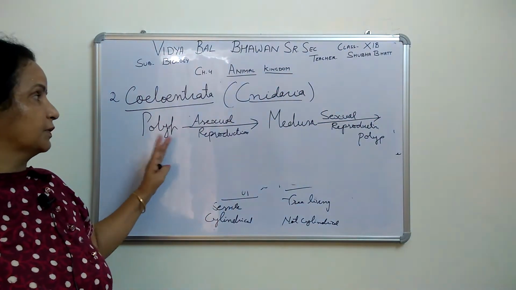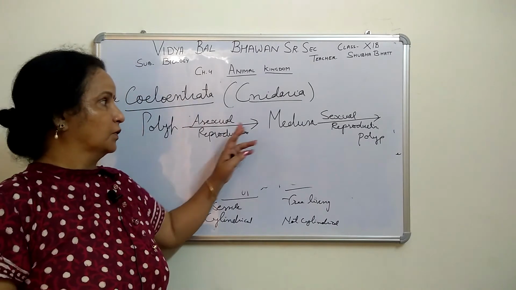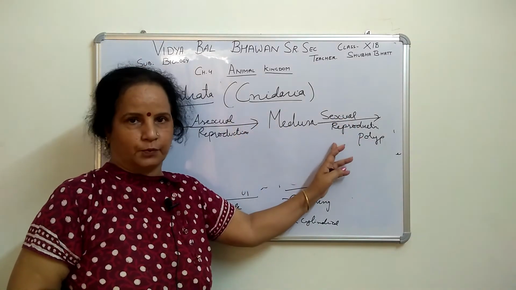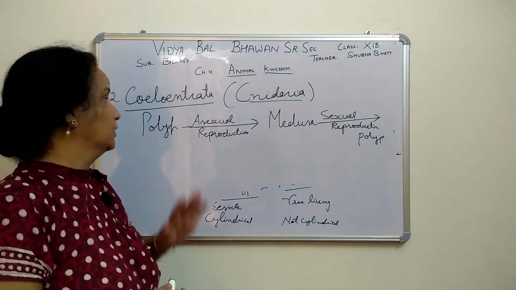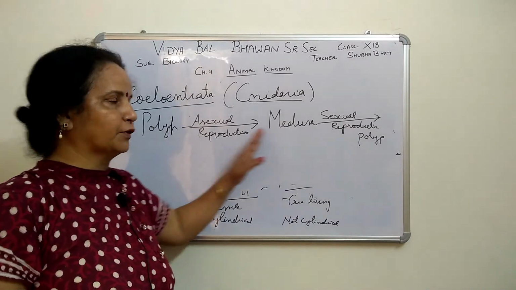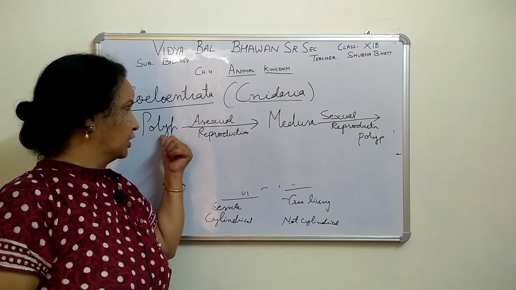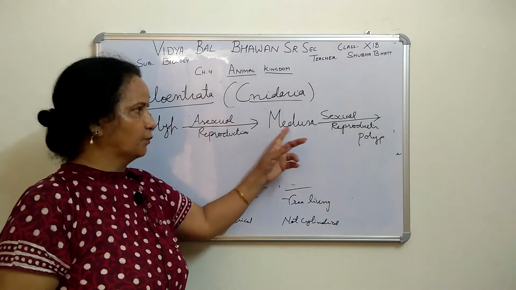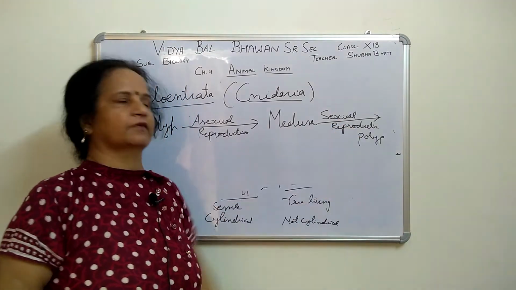Polyp gives rise to medusa through asexual reproduction, while medusa gives rise to polyp through sexual reproduction. If both forms are in one organism, polyp reproduces asexually and medusa reproduces sexually, then they give polyp.